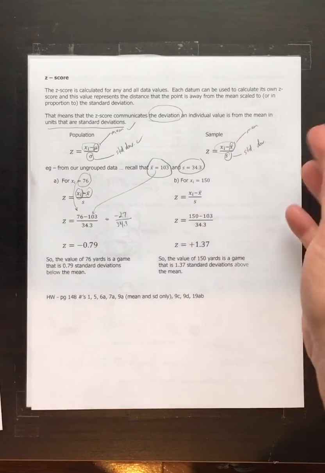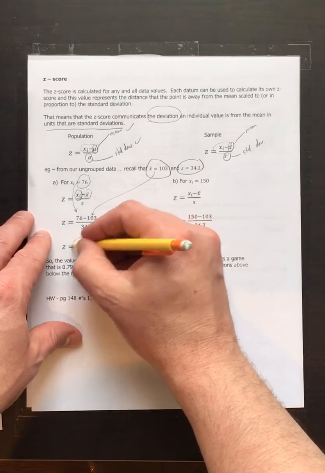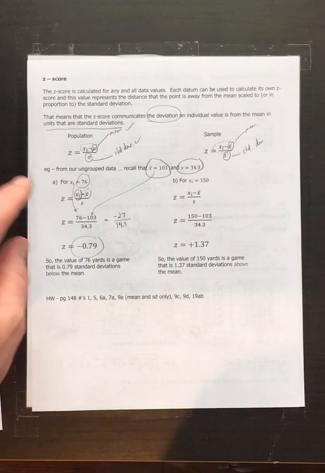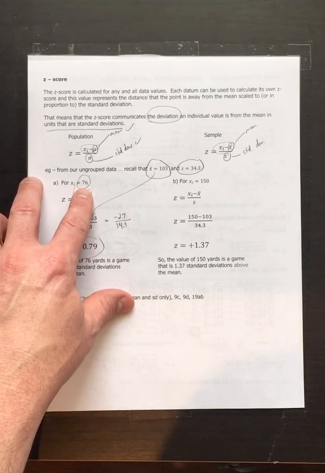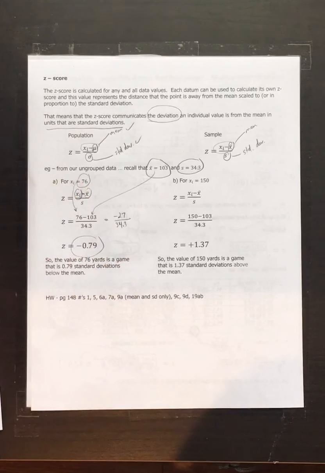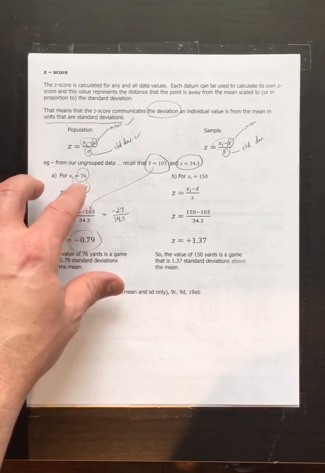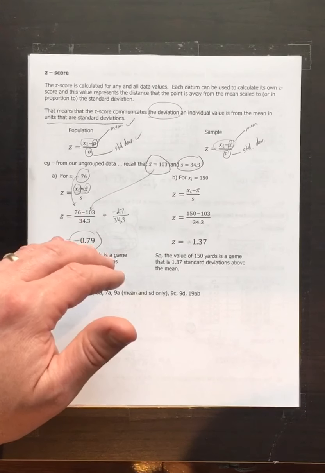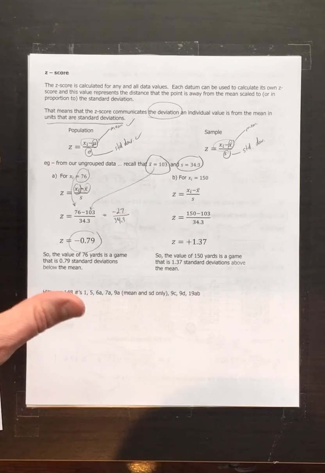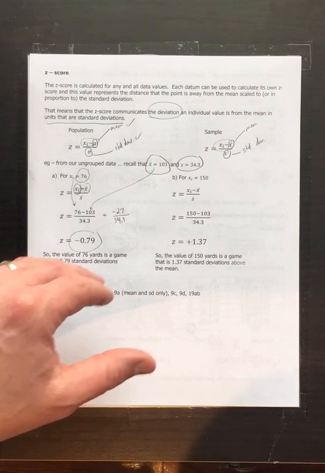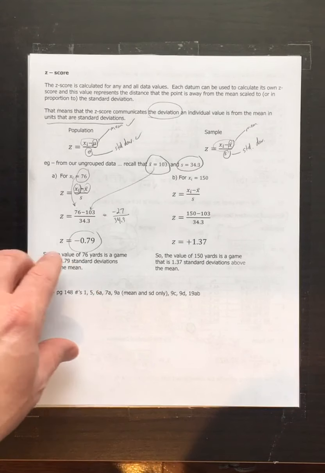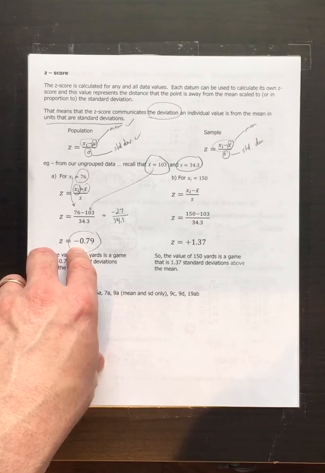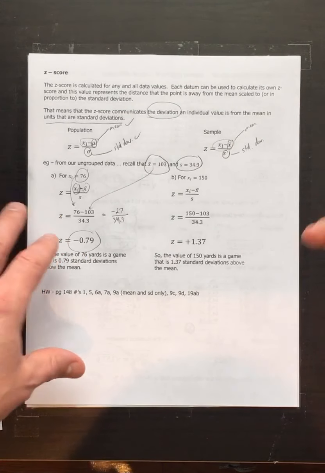Now, negative 27 divided by 34.3 ends up being negative 0.79, which means that this yard total is less than one standard deviation below the mean, which means it's not too unusual a situation, not too unusual a game. He's below what's expected. He's below average, and he's less than one standard deviation below average. So he's not unexpectedly below average. And we'll talk a bit more about what that means.